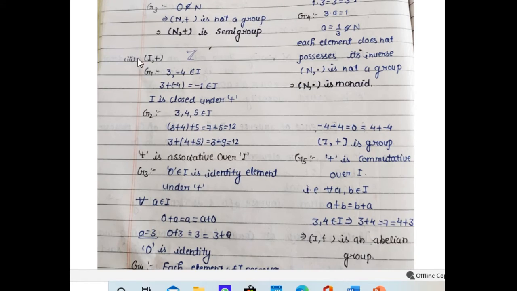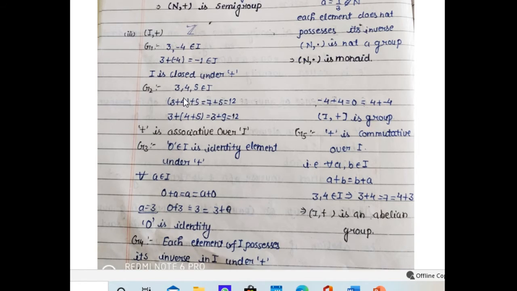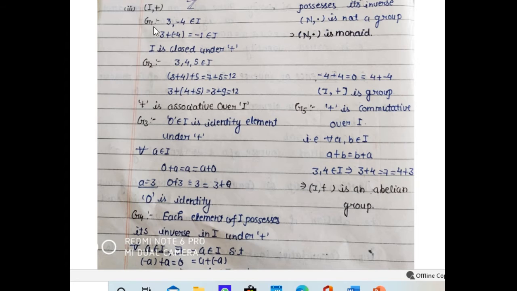Now we see another structure, the set of integers, which is denoted by I or Z, and we take the operation as addition. So we just go through the properties. We can easily see that if we take two integers, 3 and minus 4, and add them, then we get minus 1, which is an integer.